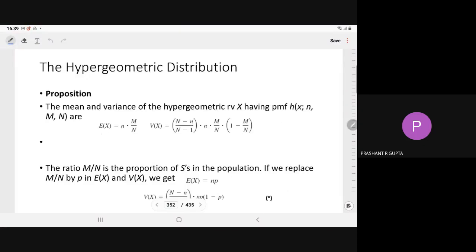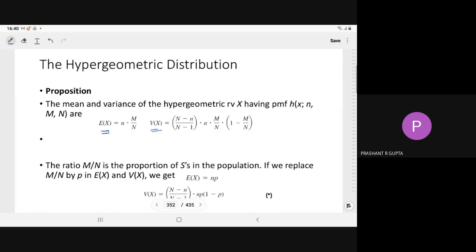So this we have derived by the definition. The MGF for the hypergeometric distribution, we do not know the closed form formula. That's why we are not covering it here, because that summation we cannot determine. So here, by definition only, we have the mean and variance.